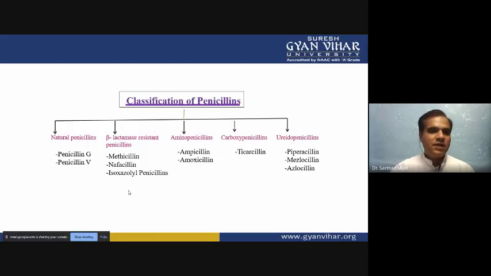Then the third type is aminopenicillin, and two examples are ampicillin and amoxicillin. These two antibiotics are widely utilized against various pathogens. The fourth type is carboxypenicillin, and a very important example is ticarcillin. And the last type is ureidopenicillin, which includes piperacillin and mezlocillin. These are the fifth group, ureidopenicillin.